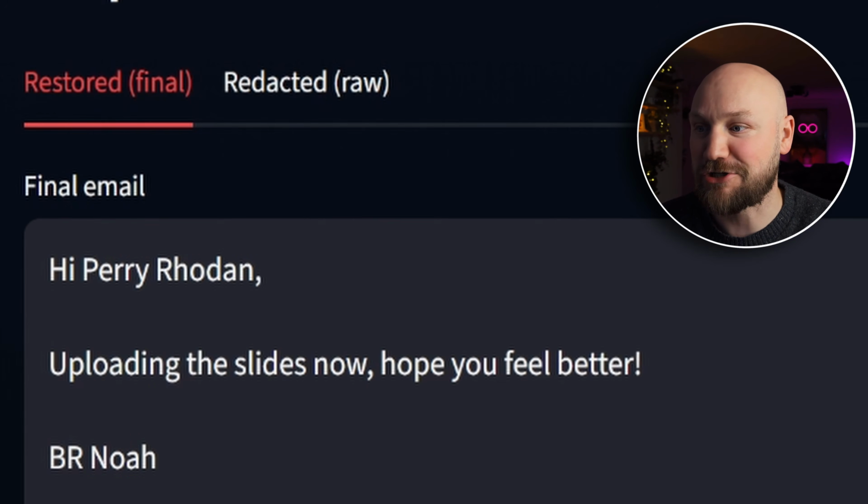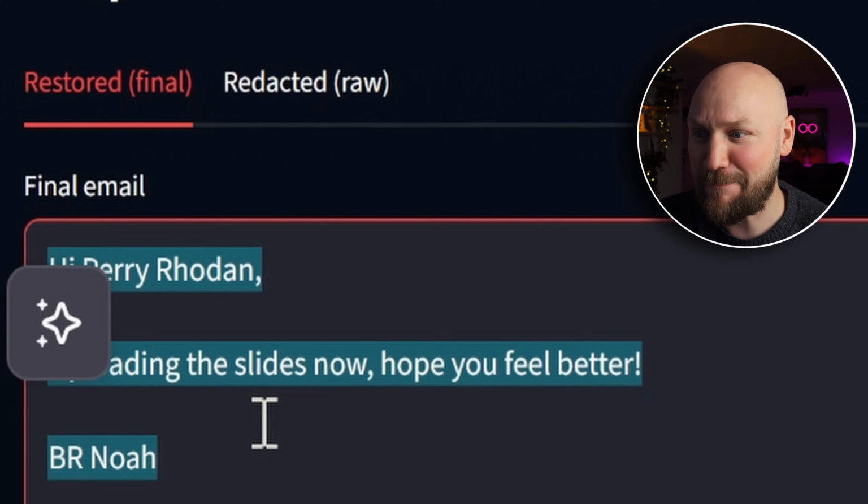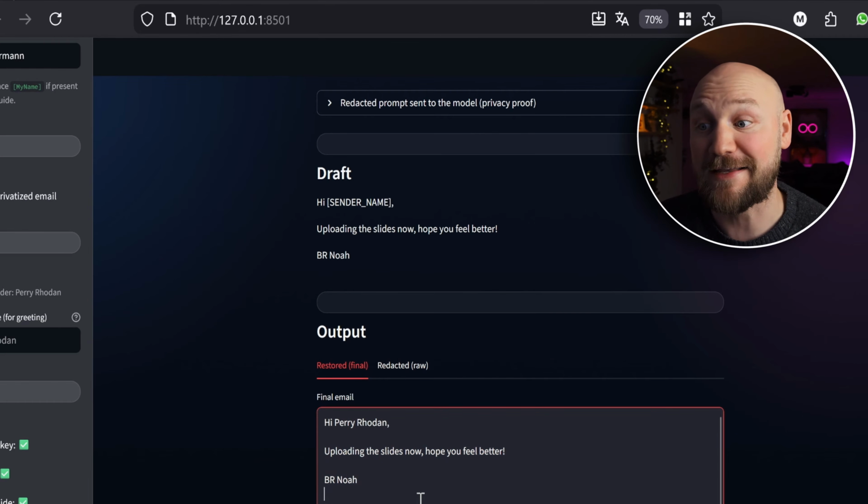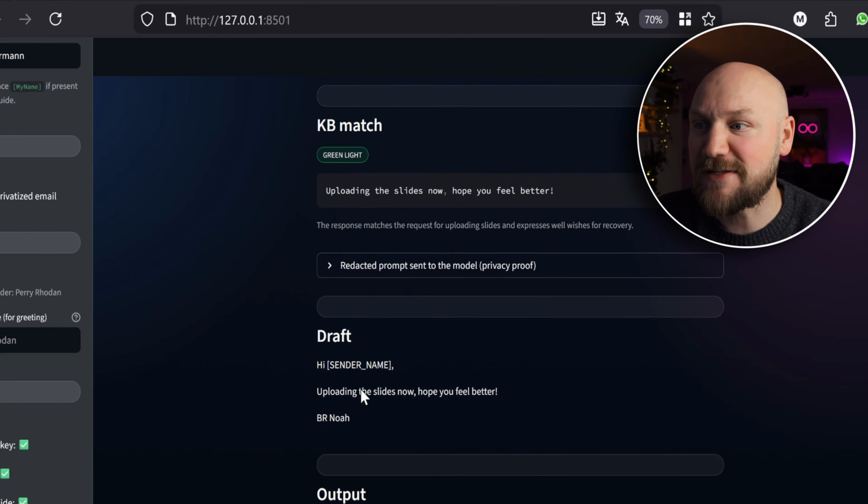And the email is written down here. It's perfect. "Hi Perry Roden, uploading the slides right now. I hope you feel better. Best regards, Noah." So this works very well. A large language model can build every app you want now, and it's super easy. You don't need to be a software developer, and this is absolutely changing everything for me. I have so much more time.